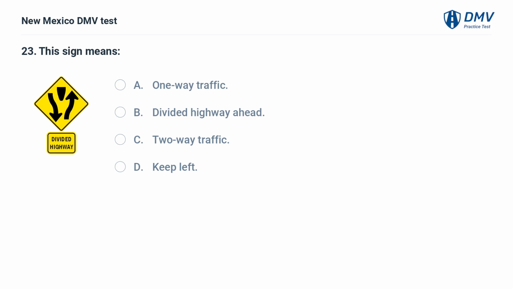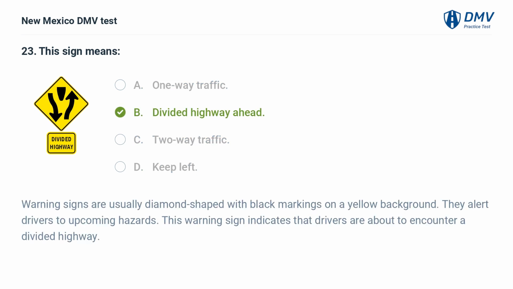This sign means A. One-way traffic. B. Divided highway ahead. C. Two-way traffic. D. Keep left. The answer is B. Divided highway ahead. Warning signs are usually diamond-shaped with black markings on a yellow background. They alert drivers to upcoming hazards. This warning sign indicates that drivers are about to encounter a divided highway.